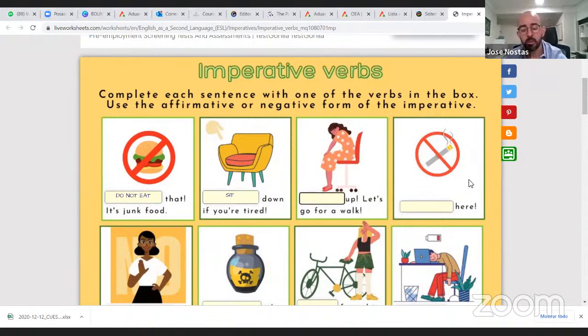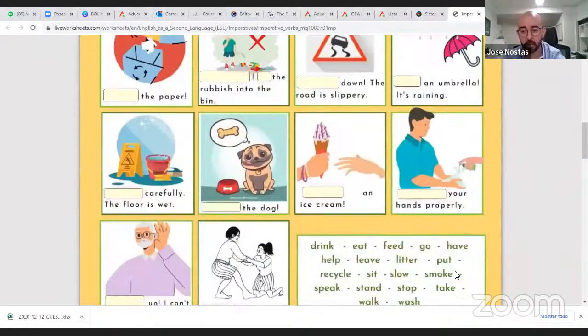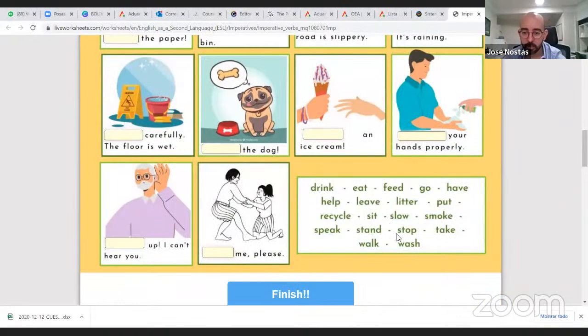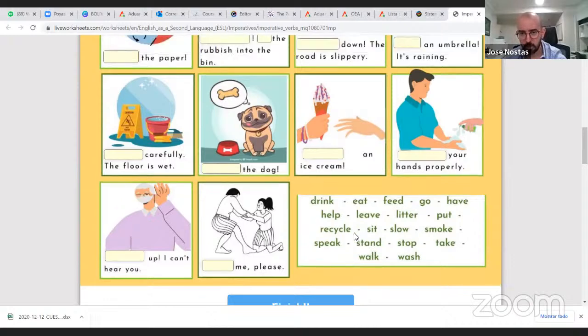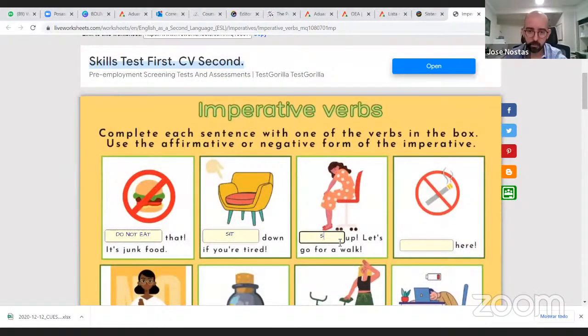Okay. Very good. Next one. Let's go for a walk. Get up. Right, the person is already sitting. Stand up. Exactly. Very good. Great job.